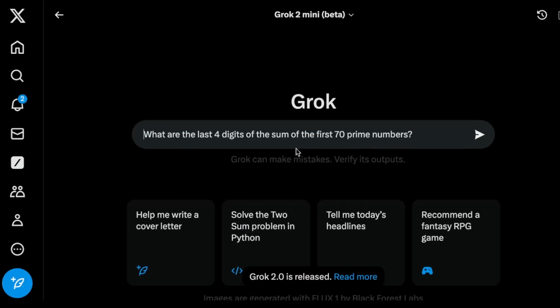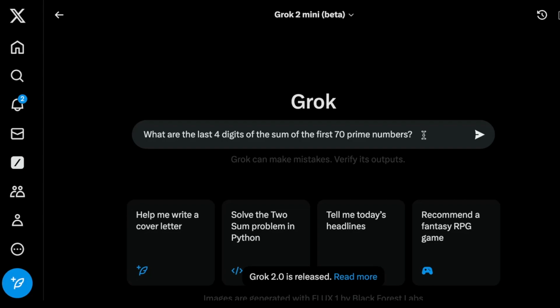One specific test that I'm trying now, and this is a new one that I'm trying on all the models, is one that combines mathematics and logic. Basically, try to combine both of them. So I'm asking the system, what are the last 4 digits of the sum of the first 70 prime numbers? And none of the models so far have been able to answer this question. There was one time when I used Claude 3.5 Sonnet and it got it right, but it was just that one time. Overall, none of the models can get this right, regardless of the versions and the latest ones that I've tried.